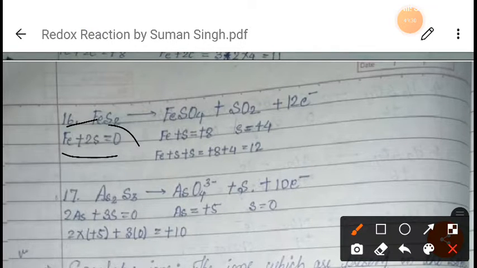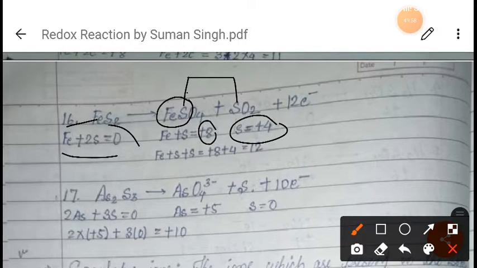But here also, the oxidation state of iron and sulfur we will find out with 8 plus 8, it will be 8, because we know the oxidation state of oxygen, which is +8 here. But here there are two types of sulfur, right? One is this and another one is this. So for this, the oxidation state of this sulfur will be +4, right?